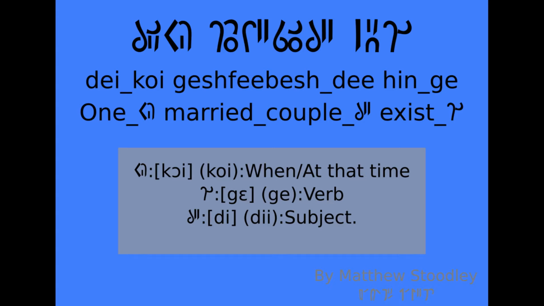Role markers such as these provide two important functions. One is to tell you what the role in the sentence is, and the other is to separate the nouns from the verbs. For example, the word honmoi means meal or cook. Honmoidi is a meal, whereas honmoige is to cook. Once there was a married couple.